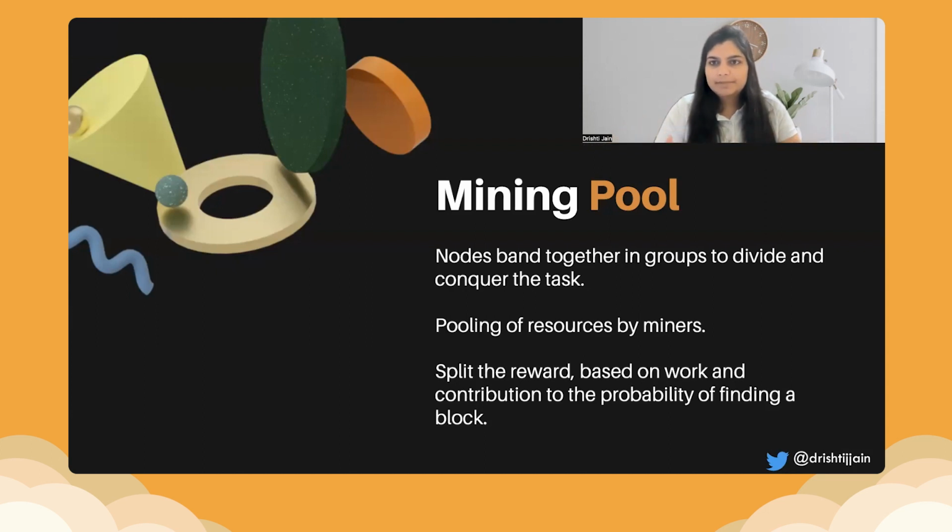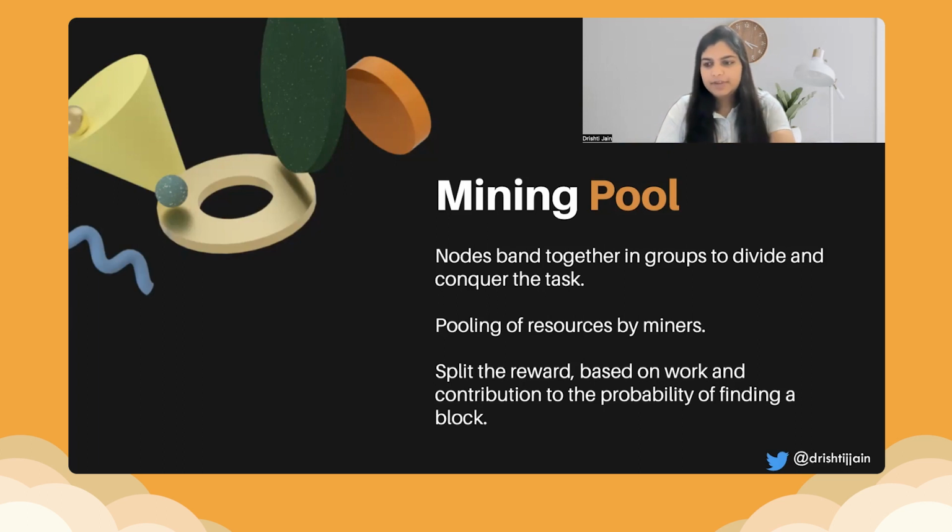So if there are multiple nodes in a particular mining pool, they would probably divide the task. Instead of going from 1 to 10,000, if there are 2 of them, they just divide and conquer the task. So from 1 to 5,000 is what one node would take, and from 5,001 to 10,000 is what the other node would take. This would reduce the time in which they have to find the answer, the nonce value. And they do a pooling of resources by miners, and split the reward based on the work and contribution to the probability of finding a block.